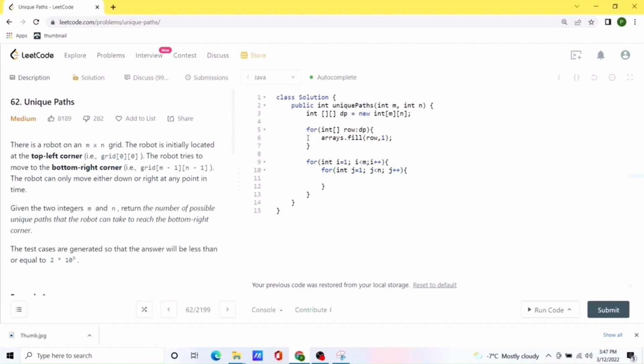Okay. Now we will provide our recurrence relation. So DP of i and j at any location is equal to DP of i minus 1, j plus DP of i, j minus 1. And yeah, this is pretty much it. This should be working. So now let's return DP of m minus 1 and n minus 1.